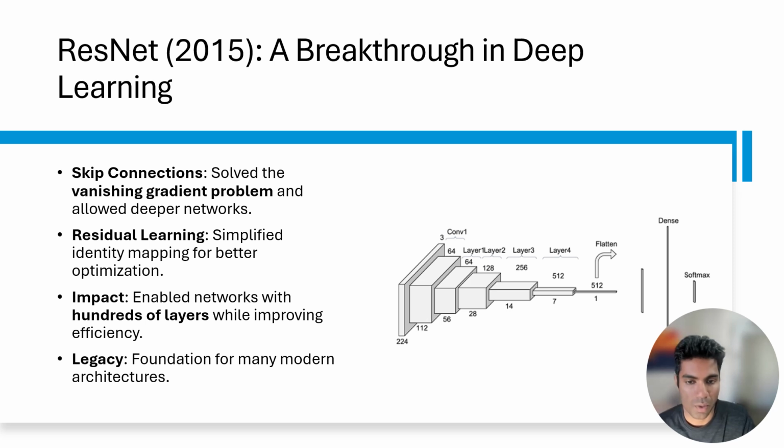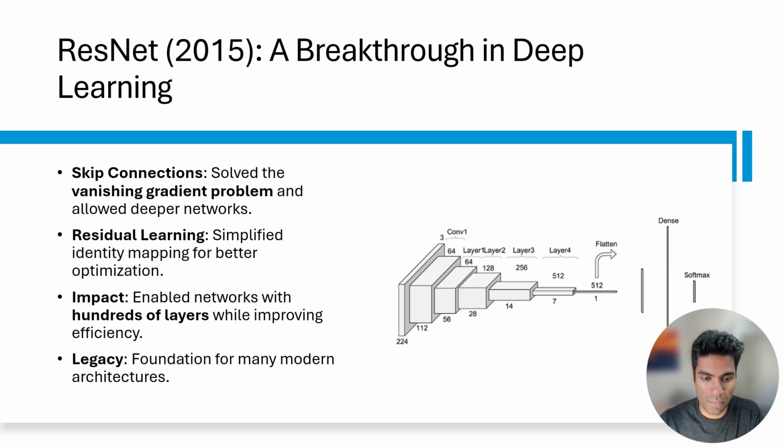ResNet, or residual network, revolutionized deep learning by addressing one of the most persistent challenges in training deep networks: the vanishing gradient problem. Traditional architectures struggled as they became deeper, with gradients diminishing as they propagated backwards, making it difficult to update weights effectively. ResNet introduced the concept of skip connections, which allowed gradients to bypass multiple layers, ensuring effective training, even for networks with hundreds or thousands of layers.